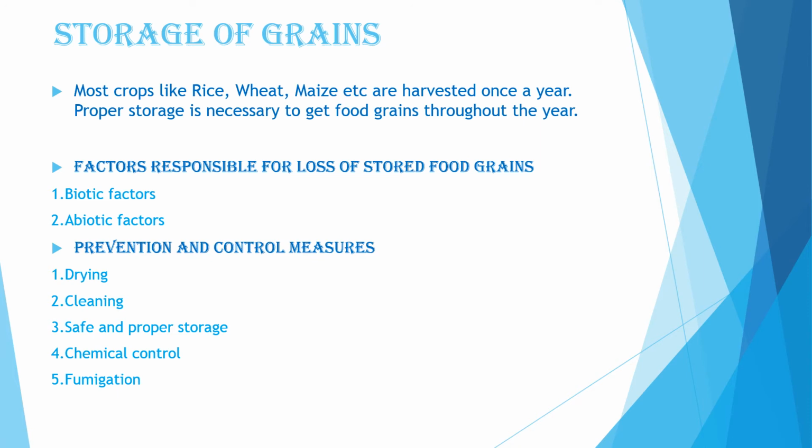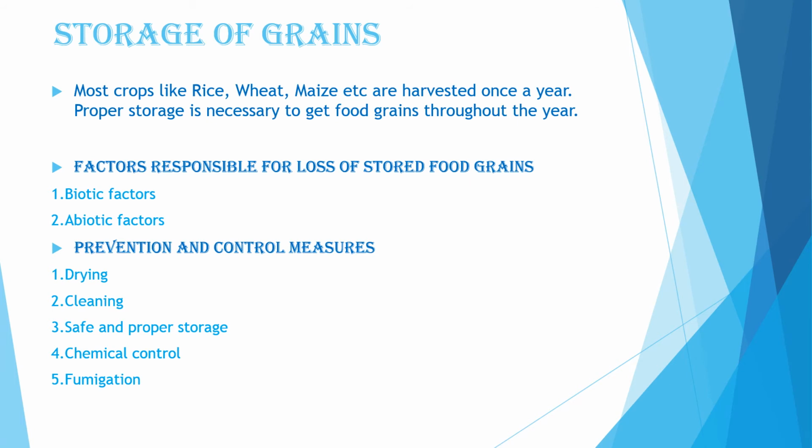Third, and this is a chemical method, means we can use some chemicals also to control the insects and pests in the store when we are storing the food grains. This includes the spraying of insecticides like pyrethrum or malathion, etc., or we can do the fumigation. Fumigants are the chemicals which, when present in air in sufficient concentration, are lethal for pests but do not affect food grains.